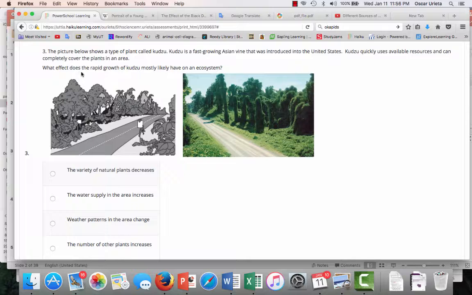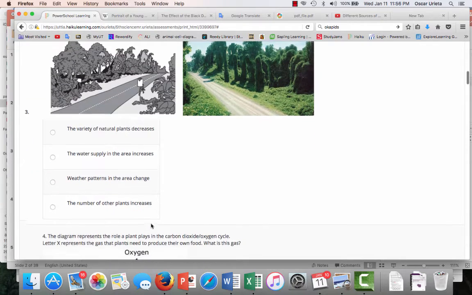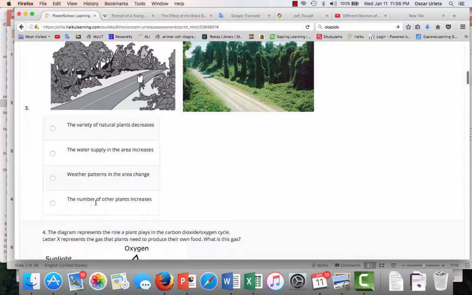What effect does the rapid growth of kudzu most likely have on an ecosystem? The variety of natural plants decreases, the water supply in the area increases, weather patterns in the area change, the number of other plants increases. Pause it and answer your question.